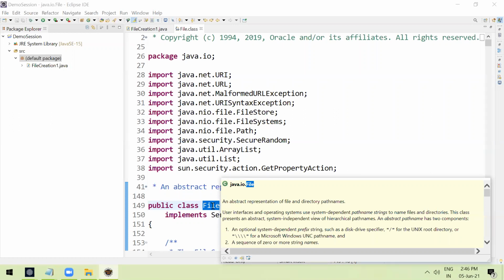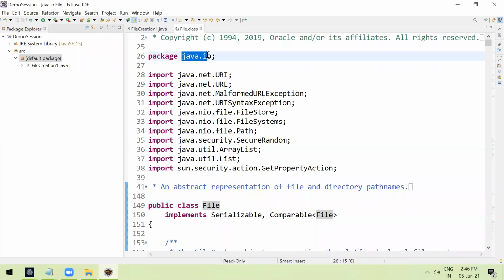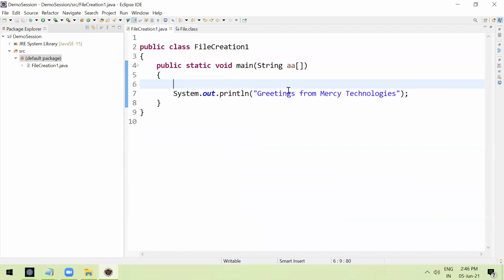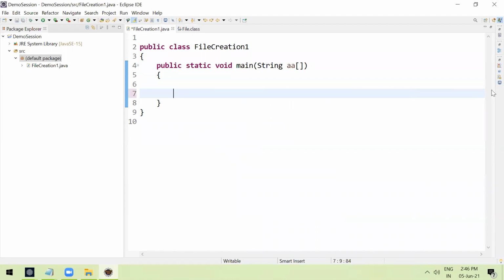So we are going to use File. This is available inside java.io, so we need to import it. Let me remove this. I'm going to use File. You can give any name. I can give f1 equal to new File.